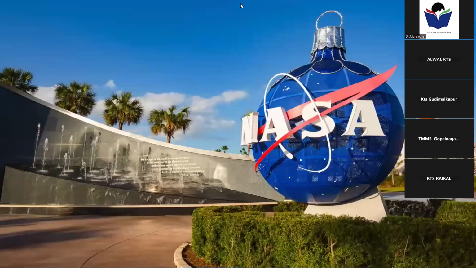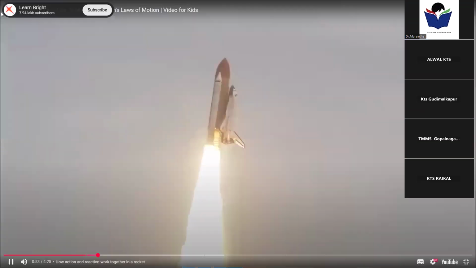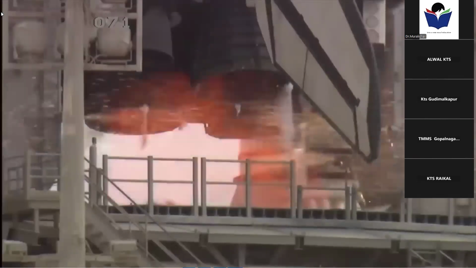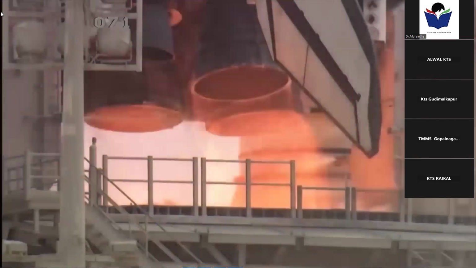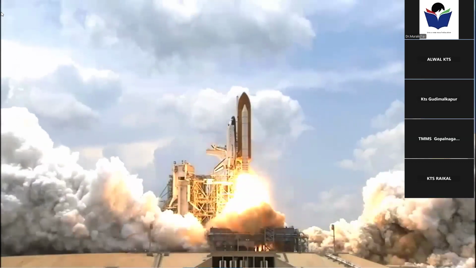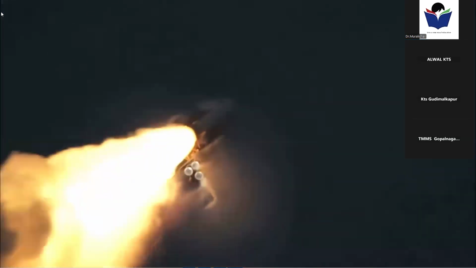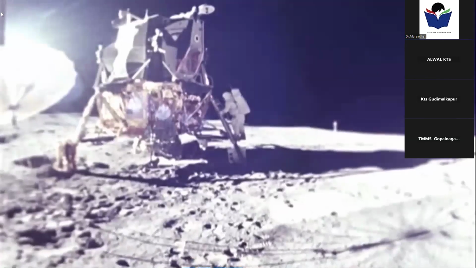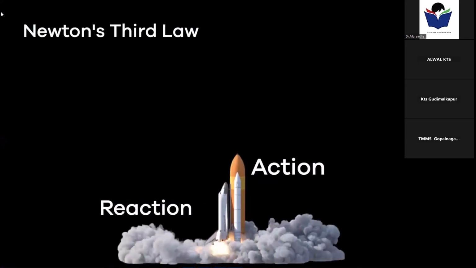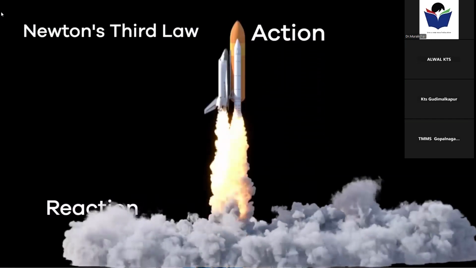In Florida, at the Kennedy Space Center, scientists use rockets to launch space shuttles into orbit. When the rockets fire, the exhaust from the rocket moves downward while the rocket moves upward. Without this law of motion, the space shuttle would never have lifted off the ground, and we would never have landed on the moon. The force of action and reaction working together caused the shuttle to launch. You can't have one without the other.